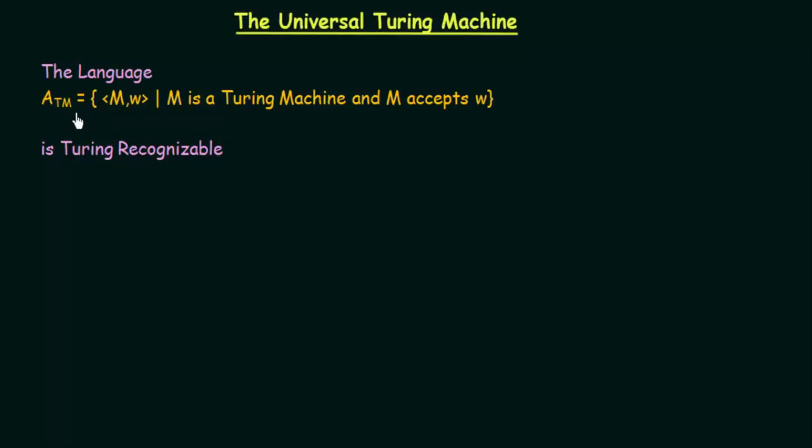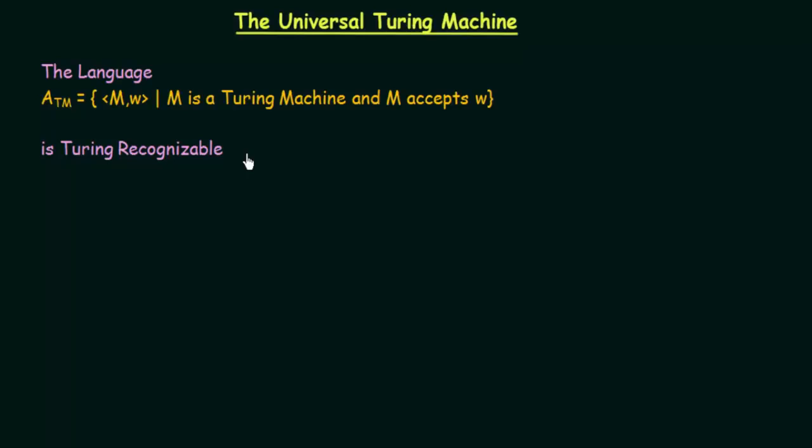This whole thing lies in the language ATM, and it says that this language is Turing recognizable. So here we are calling it recognizable but not decidable. And we know the meaning of decidable and recognizable; I've already explained this in the previous lectures.